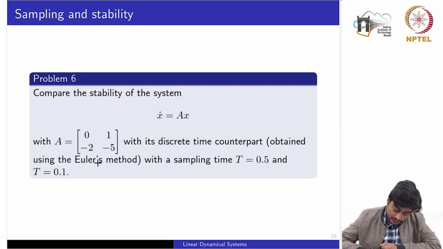Here, first of all, we'll do the sampling using the Euler method at two different sampling times, 0.5 and 0.1, and see whether the system is stable or unstable given the stability or instability in the continuous time domain.